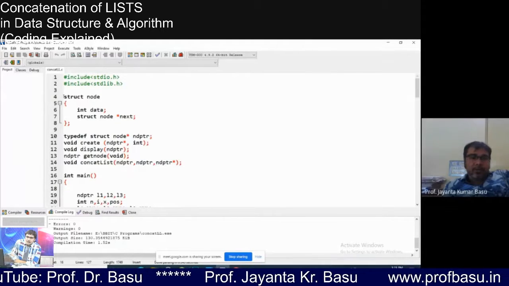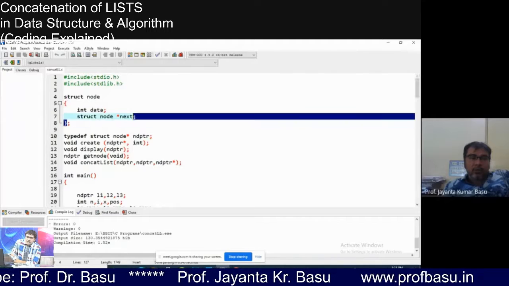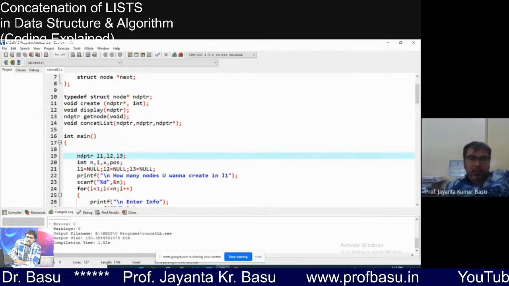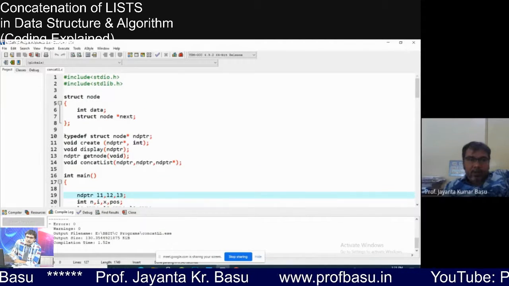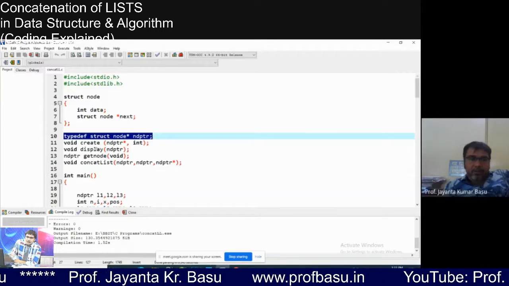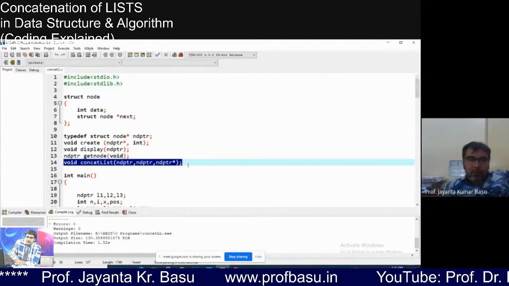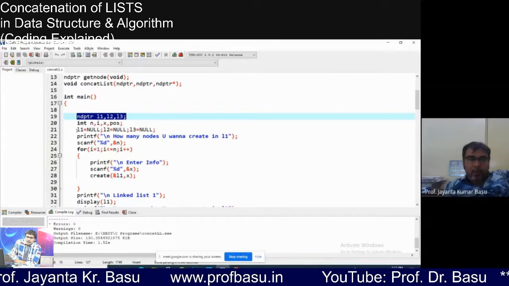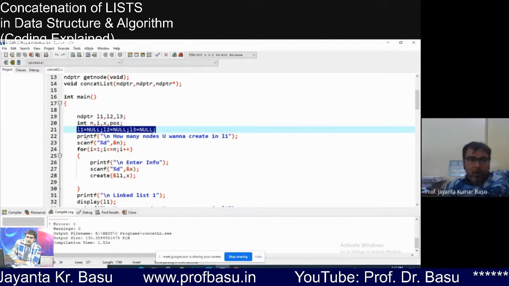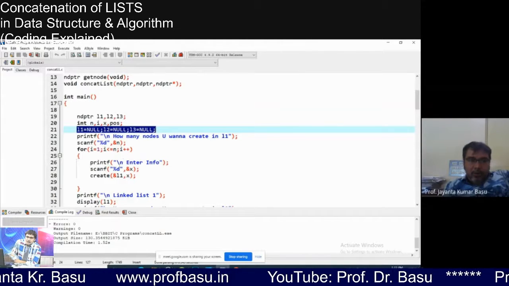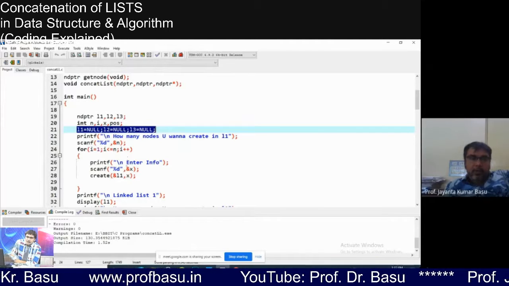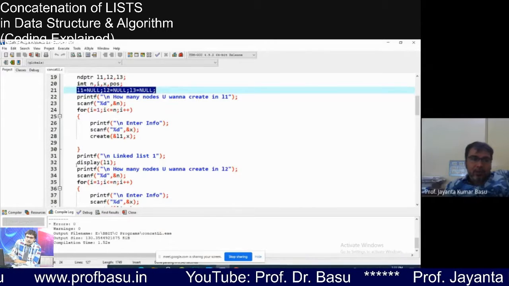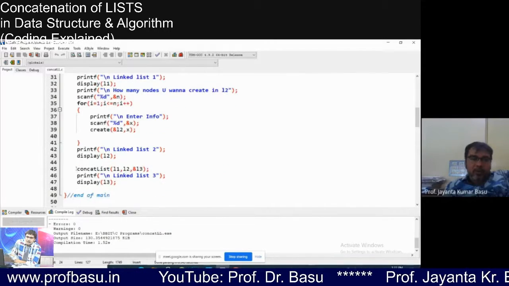Skip the definition of struct node, the typedef, and main. Only write void concatenate. Considering that list 1 and list 2 exist, write a comment saying so, then write the function, and call it directly as concatenate list.